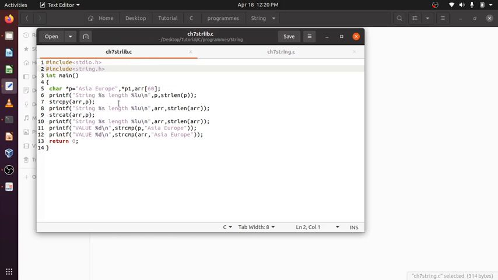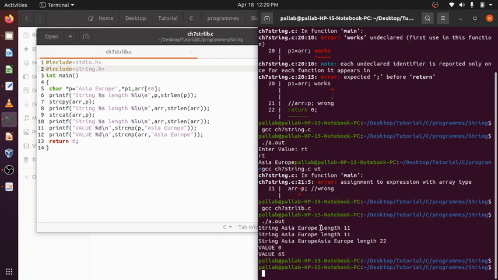Here I am not doing that. Here I am directly using %s and giving the pointer. printf will go on till it finds a null character. After Europe only the null character is there, so it printed till Europe.